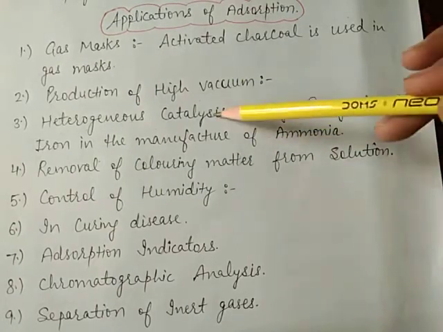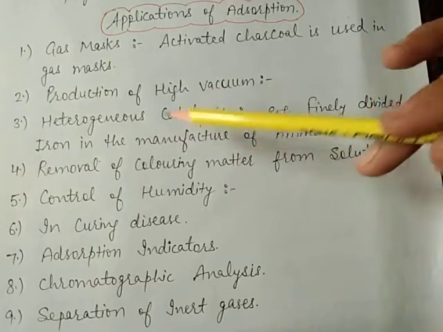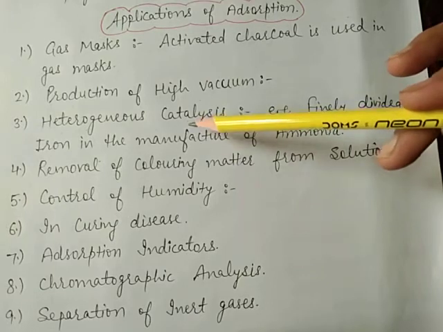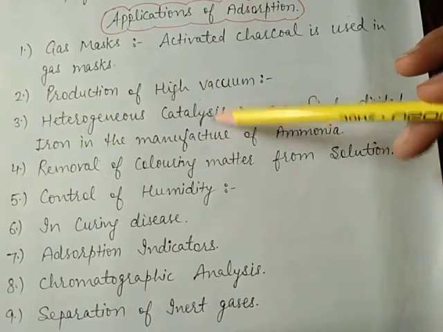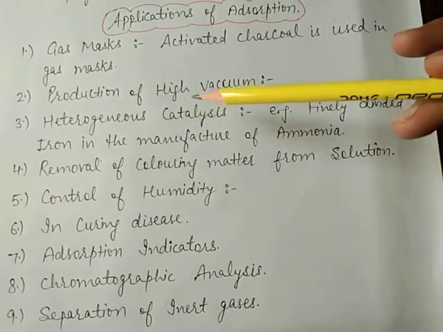So these are heterogeneous catalysts. Heterogeneous catalyst means the catalyst is present in a different phase from that of the reactant. This is called a heterogeneous catalyst. Hetero means different.